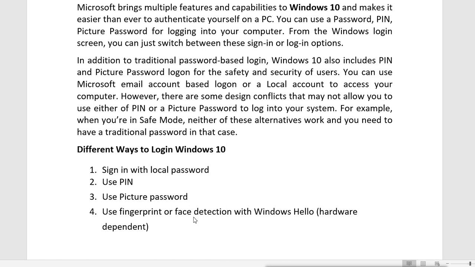That means you need a fingerprint scanner in your system so that you can use your fingerprint to log in, or you need a special camera that is used to detect the face. A normal webcam will not work. You need this other special camera which is used to detect the face. So if your machine has this, then you can use face detection also, and this is called Windows Hello.